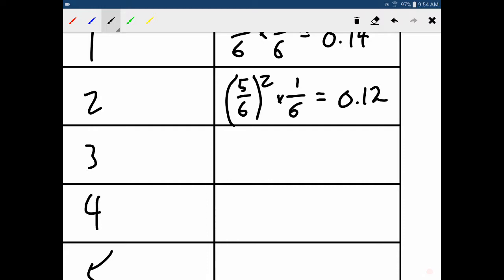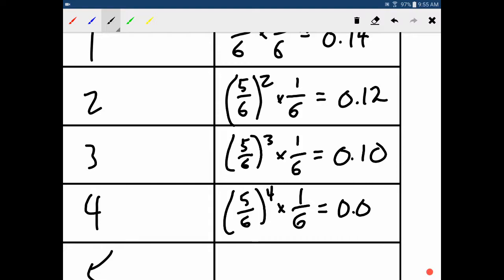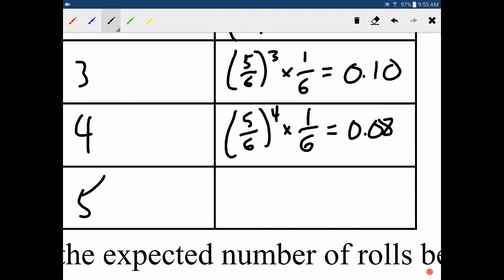Anyway, you can see the pattern. For every time we fail, we're just going to multiply by another 5/6. So this one's going to be 5/6 to the power of 3, and then times that 1/6 again for the success. So we get 0.10, and then we'll have 5/6 to the power of 4 times 1/6, which gives us 0.08. We would just go on and on like this. You get the idea here.